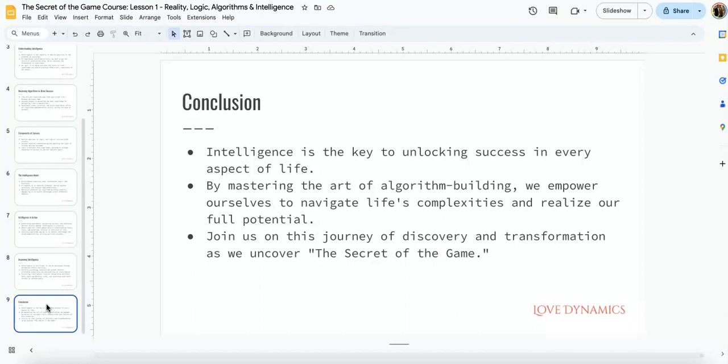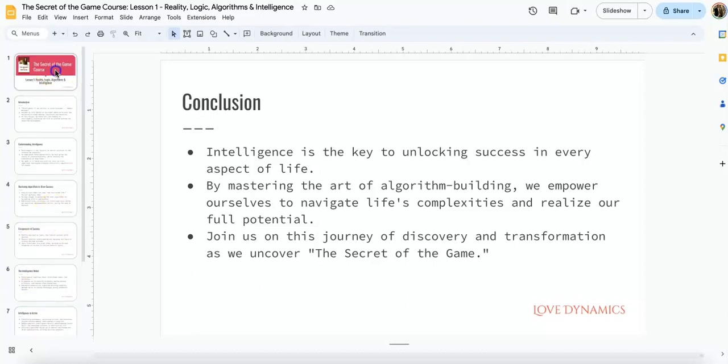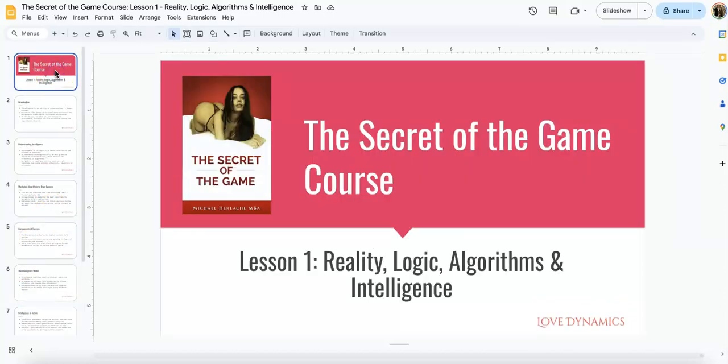By mastering the components of algorithm building and intelligence, we can empower ourselves to navigate life's complexities, and realize that we can start transforming as we uncover the secret of the game. We're going to get into the secret of the game, but we had to start out with reality, logic, algorithms, and intelligence, because this lays the foundation for increasing our love life intelligence. We're going to be talking about how we do that with status intelligence. So stick around. We're really excited to have you, and on to the next lesson.